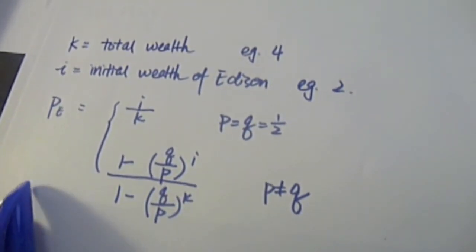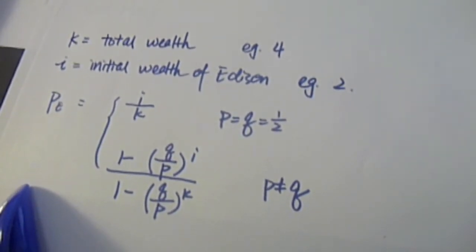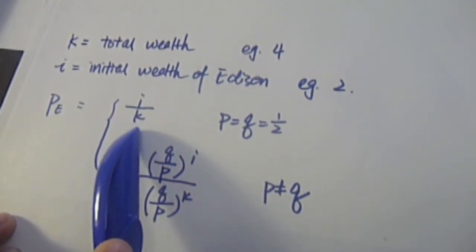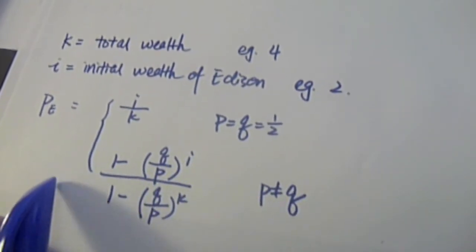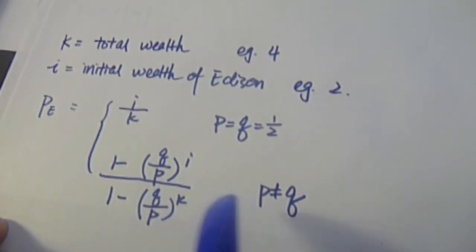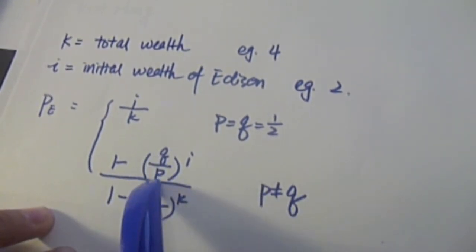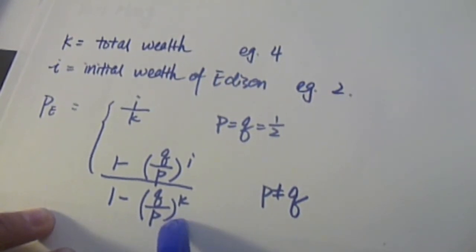As in the last example, assuming their performance is not affected by how much they have already scored, the probability of Edison winning is I over K if P and Q equal a half. The probability of Edison winning a game if P and Q are different is (1 minus (Q over P) to the power of I) over (1 minus (Q over P) to the power of K).